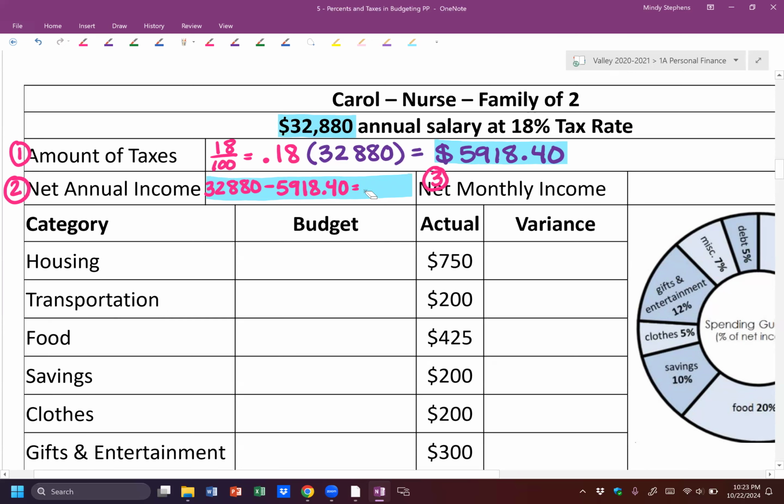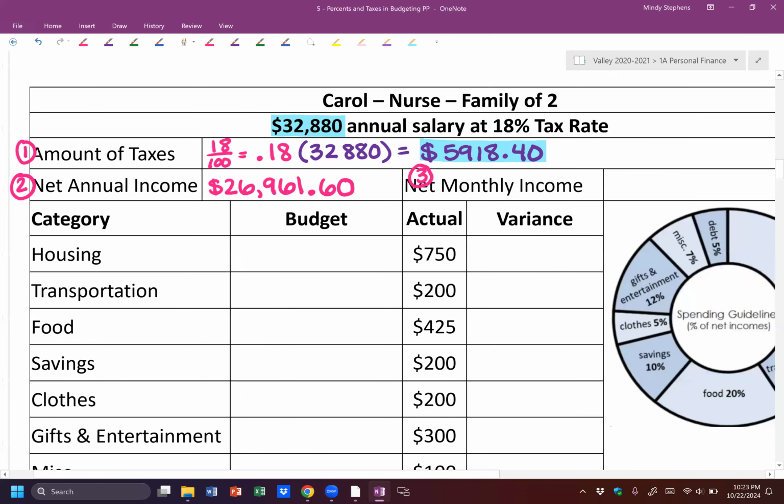Just write it a little bit smaller up top. So this number gives you $26,961.60. So that's our net annual income. Then we need to find the monthly income.